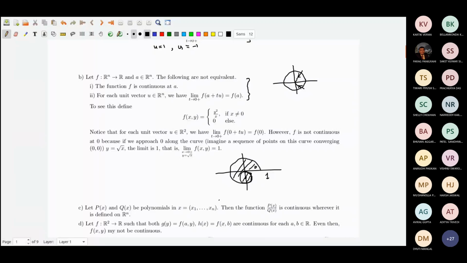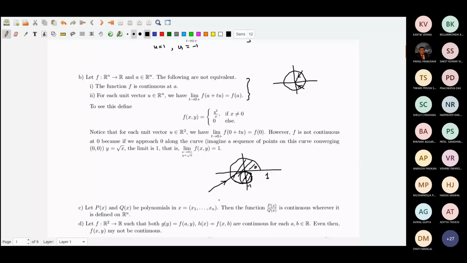If this is -1, this will be minus half, and this is 0. A circle of radius 1 will do, no problem. And the rest you can take as a curve or a straight line. That doesn't matter. So whenever you are approaching 0 from any direction, there will come a time when it will pass through the region and stay inside the region.